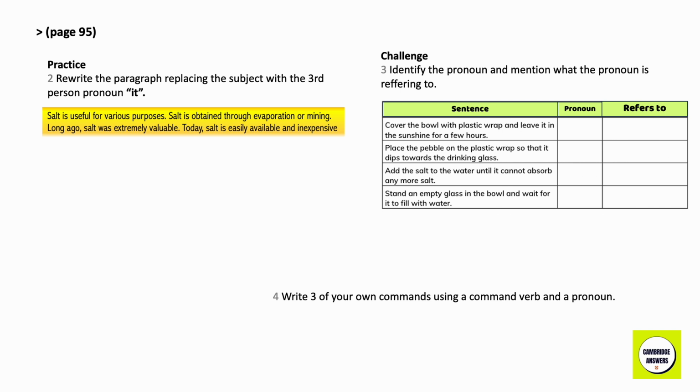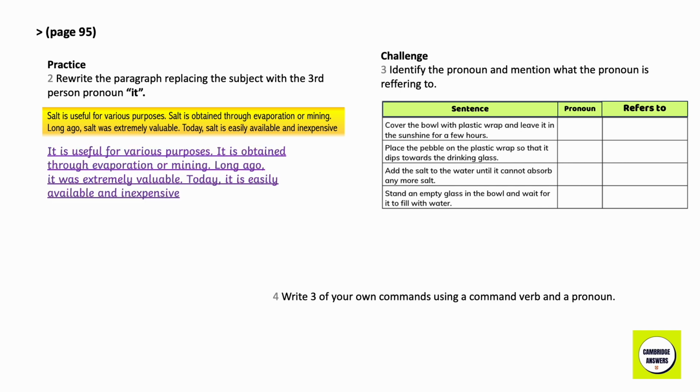Practice. Rewrite this paragraph replacing the subject in each sentence with the third person pronoun it. It is useful for various purposes. It is obtained through evaporation or mining. Long ago it was extremely valuable. Today it is easily available and inexpensive.